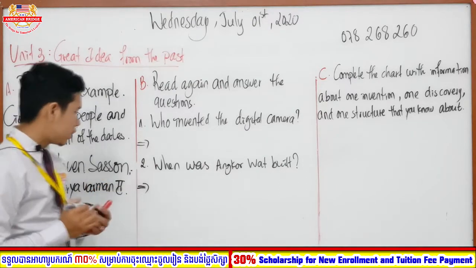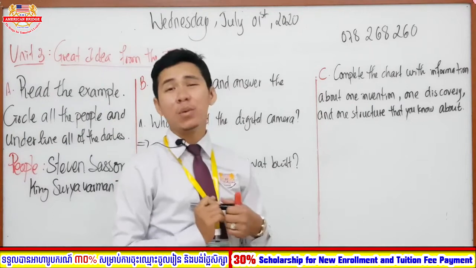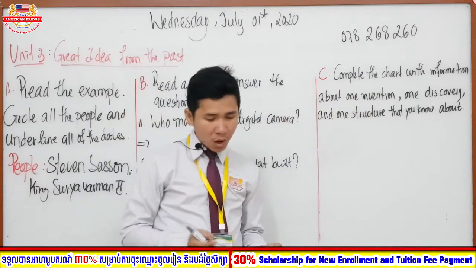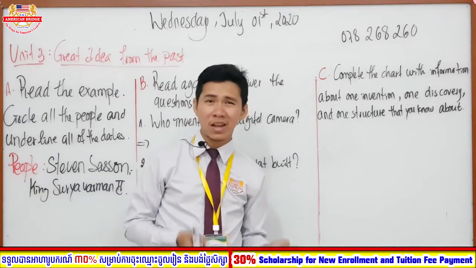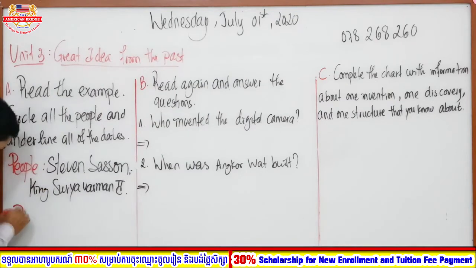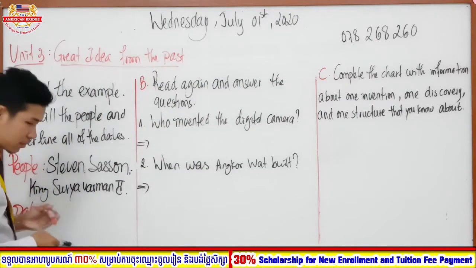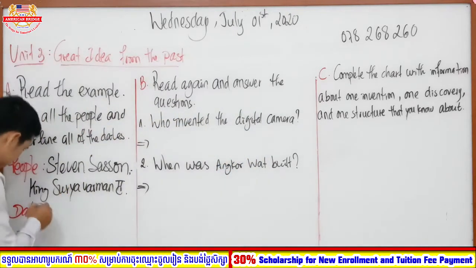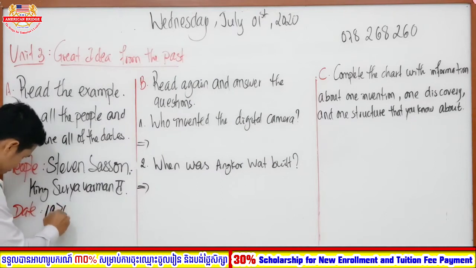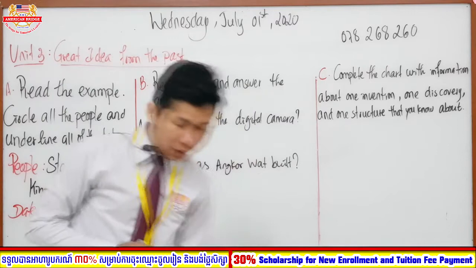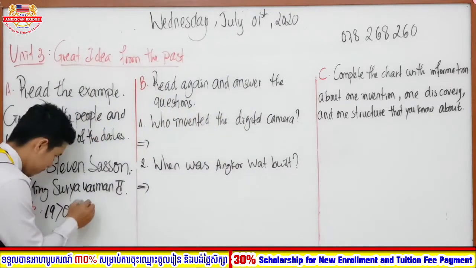All right. So these are the names of the people that exist in our text reading at the moment. And right now, everyone, let's move to our years or dates. What dates are mentioned in here? Okay, right. So there are two dates, right? In dates we have how many dates? Two dates, right? Okay, 1970s. And one more, the one more is 1100s.